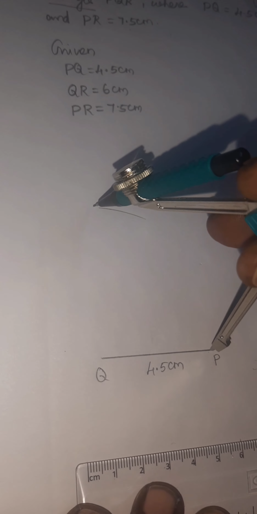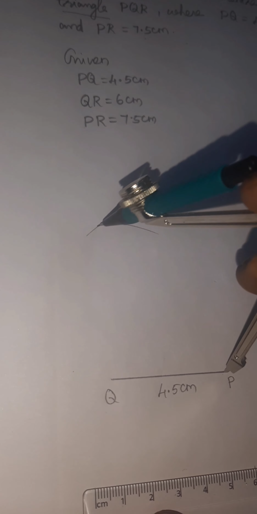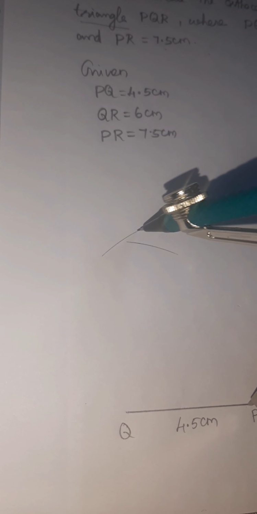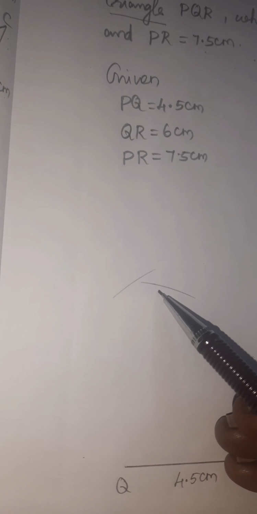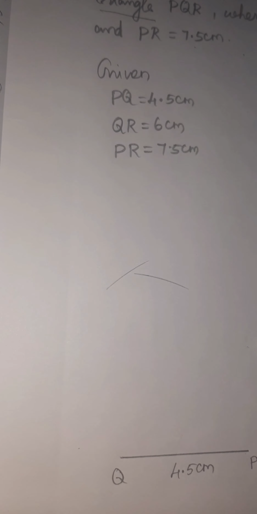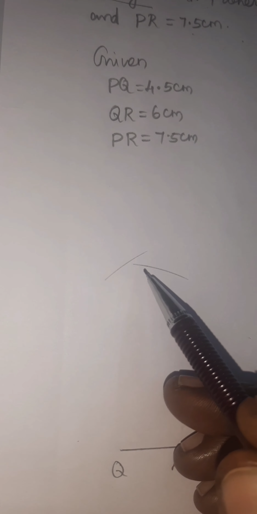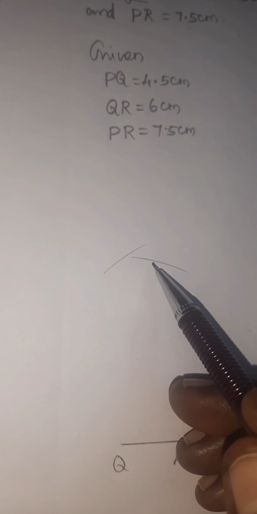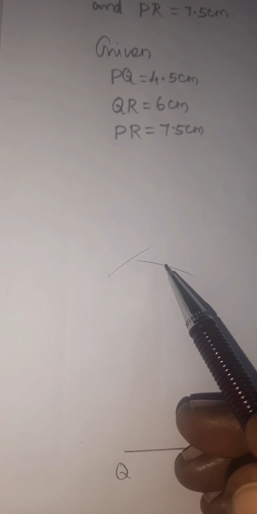Then P as the center, draw another arc of length 7.5 centimeter. Now you can see these two arcs are not intersecting each other. Since the arcs are not intersecting, you have to redraw. If you extend the first arc, it will intersect.